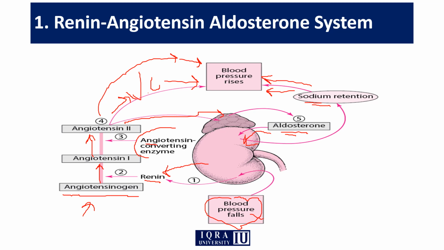So this is the overall RAAS pathway, the renin-angiotensin-aldosterone pathway. And this pathway is mostly inactive in African people because Africans don't have the renin enzymes, due to which these pathway medicines are also less effective or non-effective in African people. So while prescribing or while studying the pharmacology of antihypertensives, you should have this point in your mind.